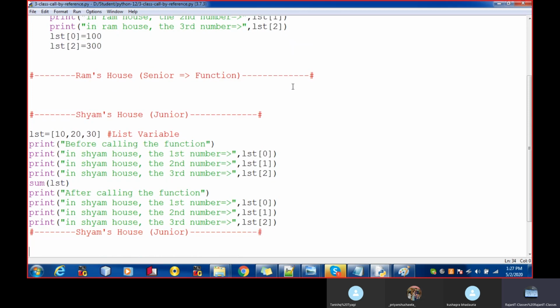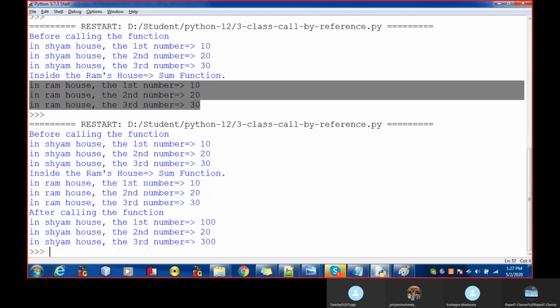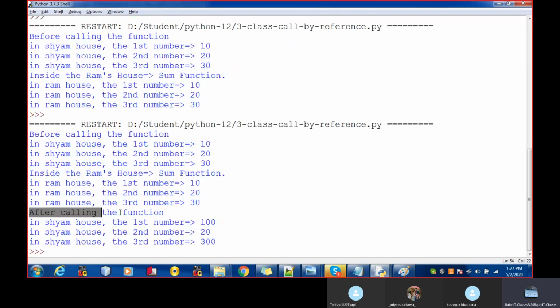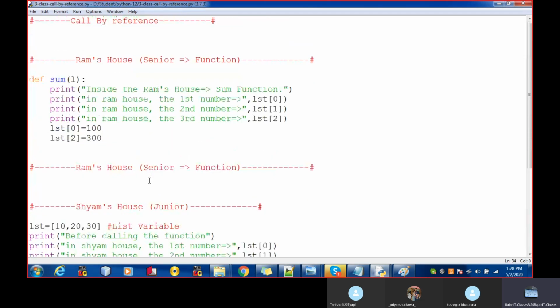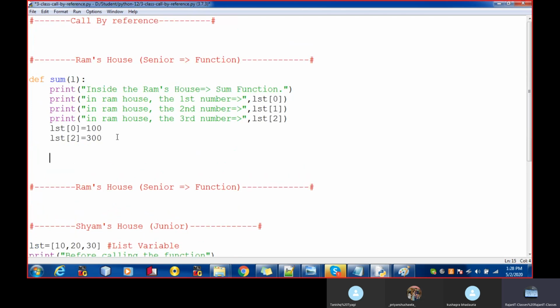Let's see. See over here, after calling the function, the first number is changed from 10 to 100 and your third number is changed from 30 to 300. It means the changes are reflected back. This is known as the call by reference. Now you want to perform the sum. If you want to perform the sum, you can perform the sum if you want.